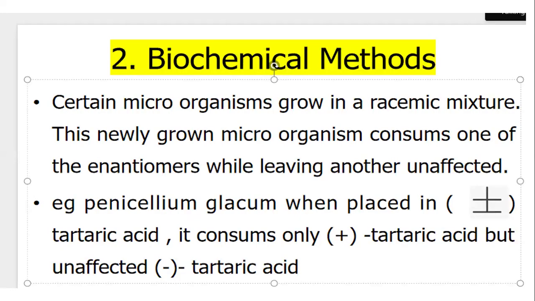Certain microorganisms grow in a racemic mixture. This newly grown microorganism consumes one of the enantiomers while leaving the other unaffected. Example: Penicillium glaucum. When placed in plus-minus tartaric acid, it consumes only the plus tartaric acid but leaves the minus tartaric acid unaffected.